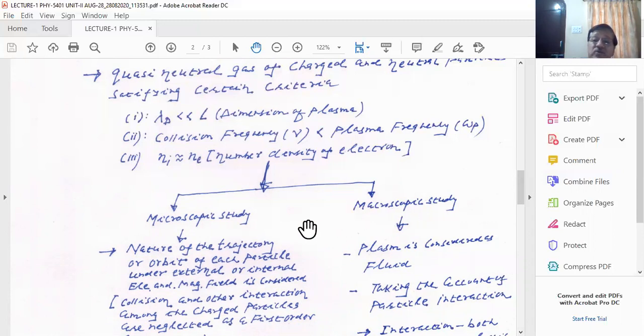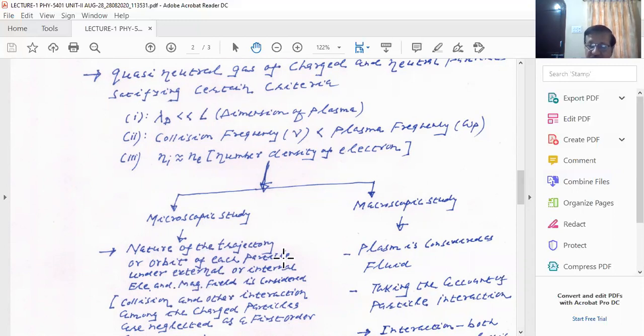As the name microscopic study suggests, we study the trajectory, or the motion, of each charged particle separately, individually. So you see here I wrote that the nature of the trajectory or orbit of each particle under external or internal electric and magnetic field is conceived. Here, friends, we study each particle separately.